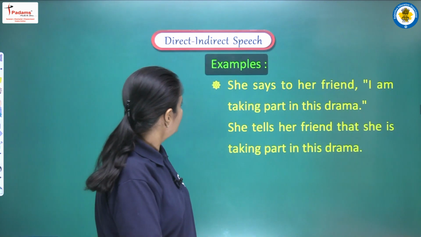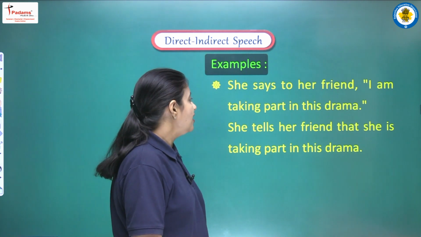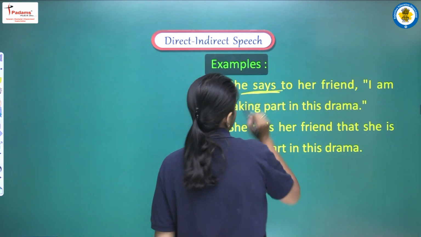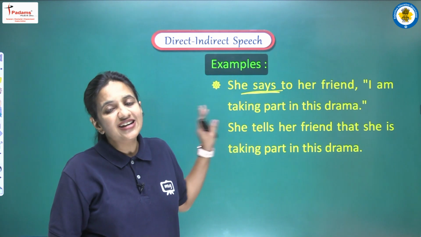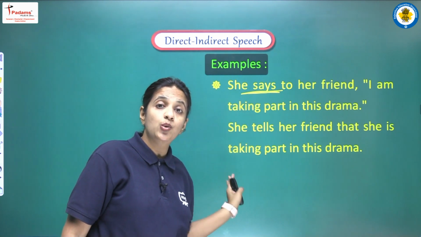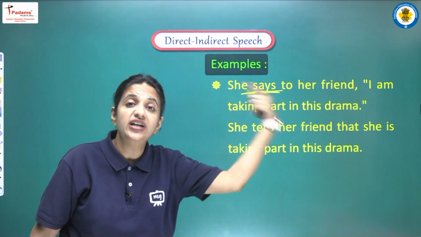Okay? Moving on, let's see some examples. She says to her friend, I am taking part in this drama. So here we are having says. Says means we are having present simple tense here. So if we have any kind of present or future tense in the reporting verb, then yes, we won't do the changes of tense in the reported speech.